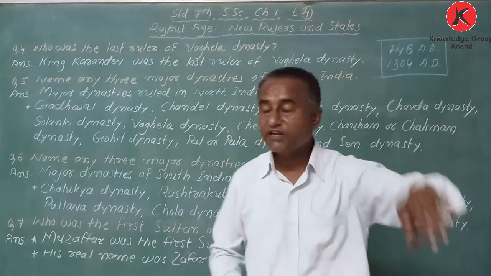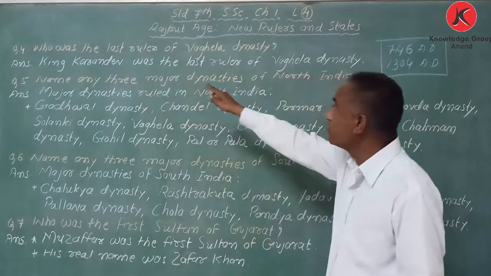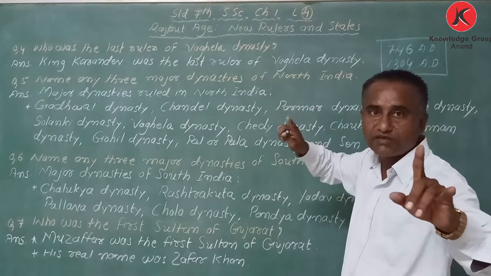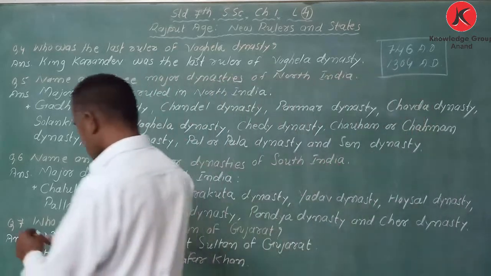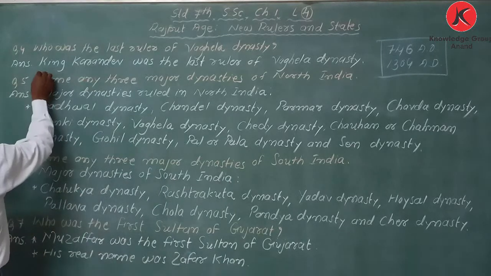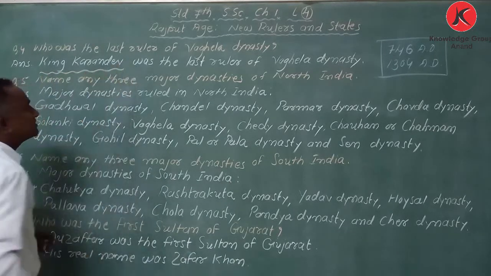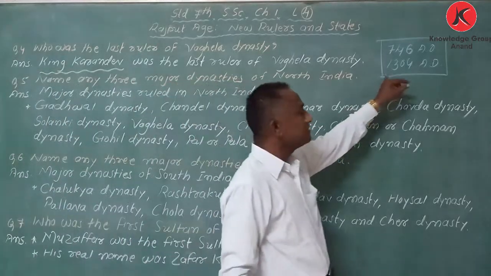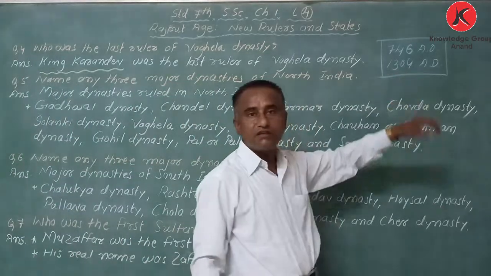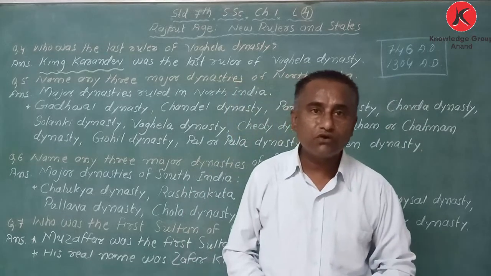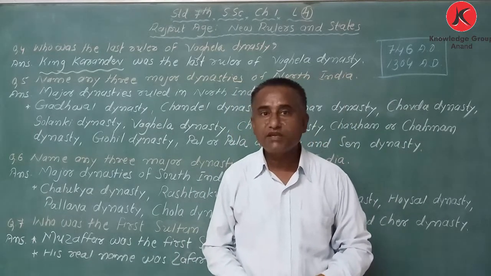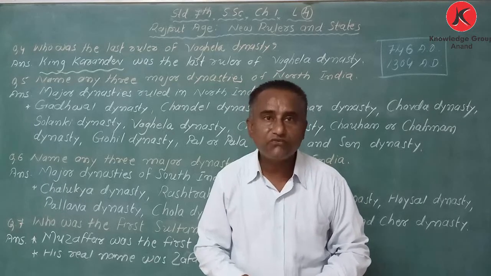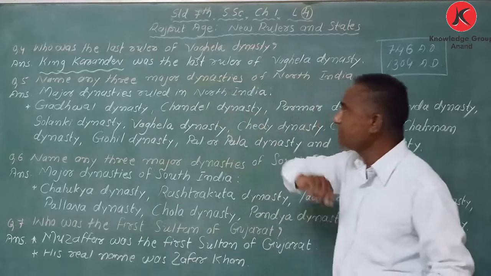AD. Got it? So the question is, who was the last ruler of Vaghela dynasty? The name is Karnadev. King Karnadev was the last ruler of Vaghela dynasty. My dear student, in the year 1304, Muzaffar Shah became the first sultan of Gujarat, and his real name was Jaffar Khan. Got it? Next one.